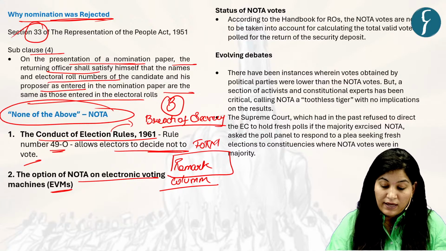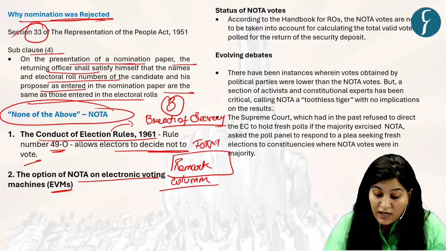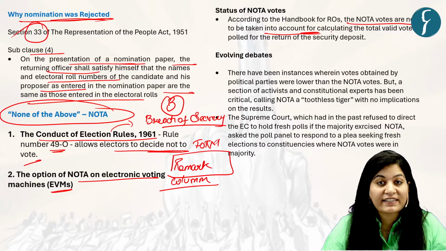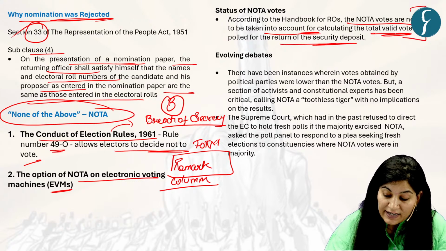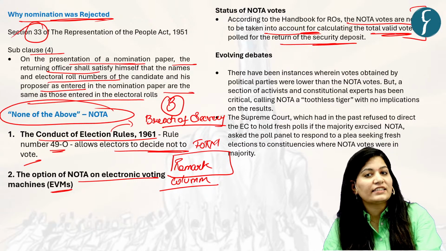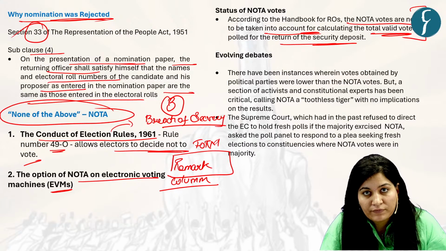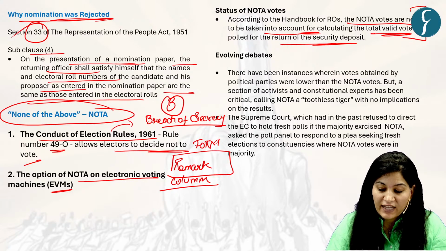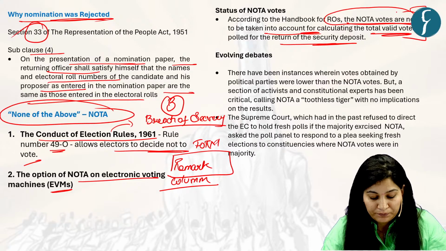Now according to the handbook provided to the returning officer, NOTA votes are not to be taken into account for calculating the total valid votes polled for the return of the security deposit. This means that anyone who is getting the largest number of votes in the constituency will be declared winner, regardless of the number of NOTA votes. That is why it is written here that NOTA votes are not taken into account.